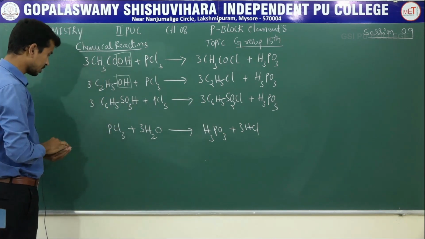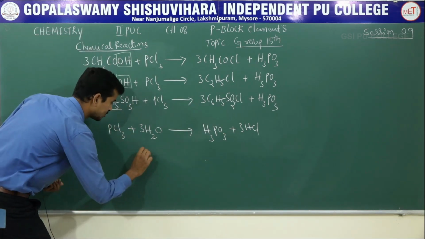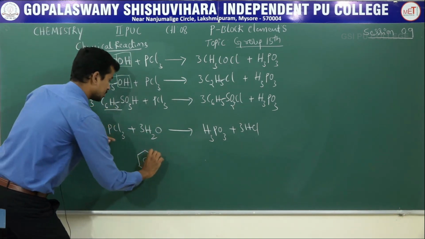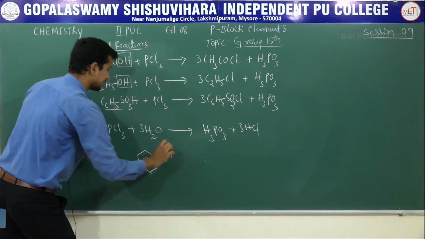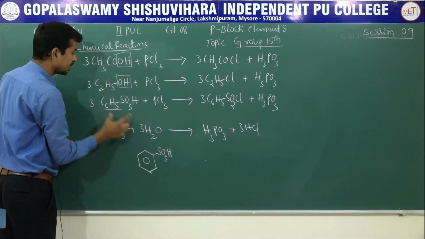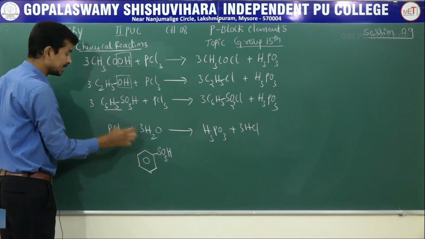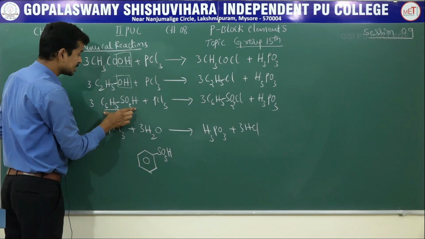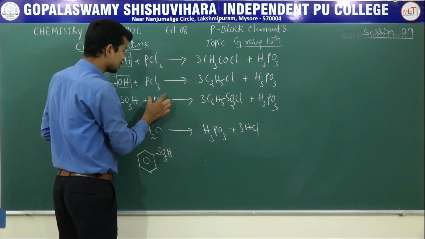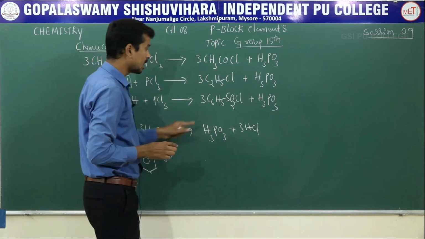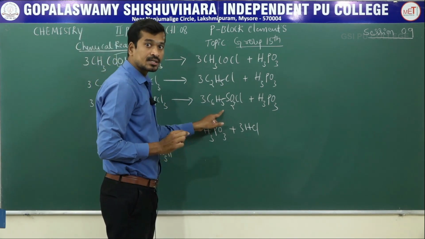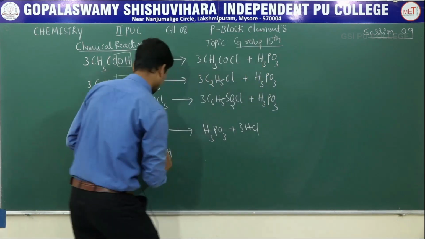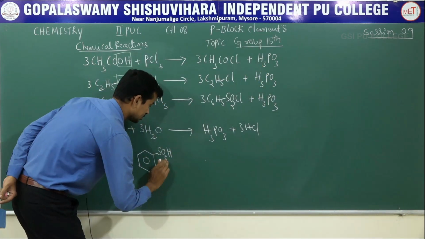And next, C6H5SO3H. C6H5 is called phenyl or the benzene ring. SO3H is the sulfonic acid group. It is called benzene sulfonic acid. Reaction with PCl3 gives what? Benzene sulfonyl chloride. Clear?